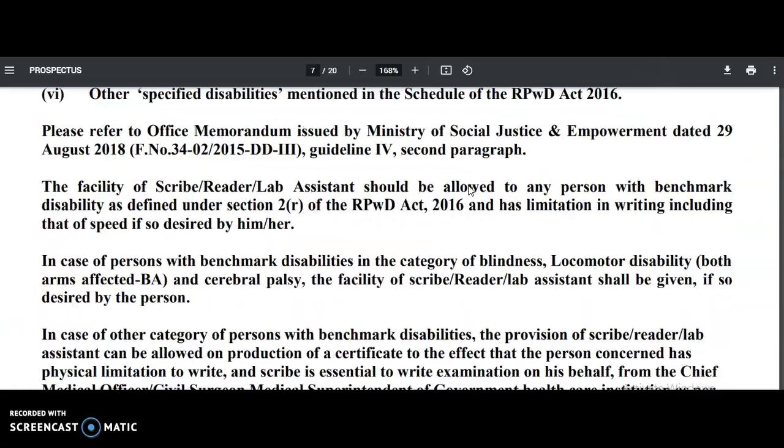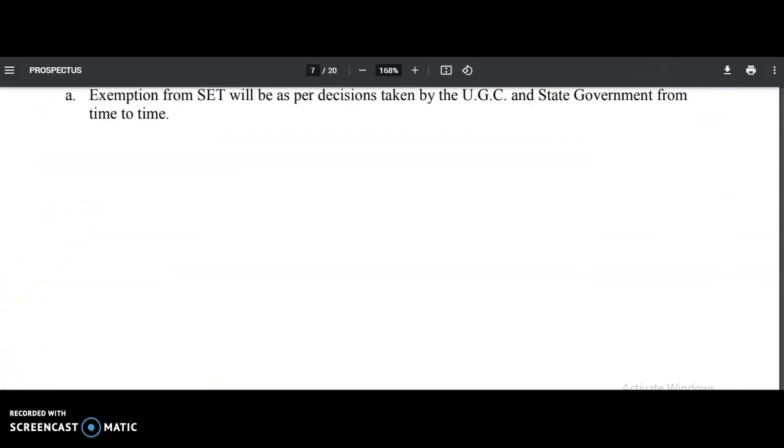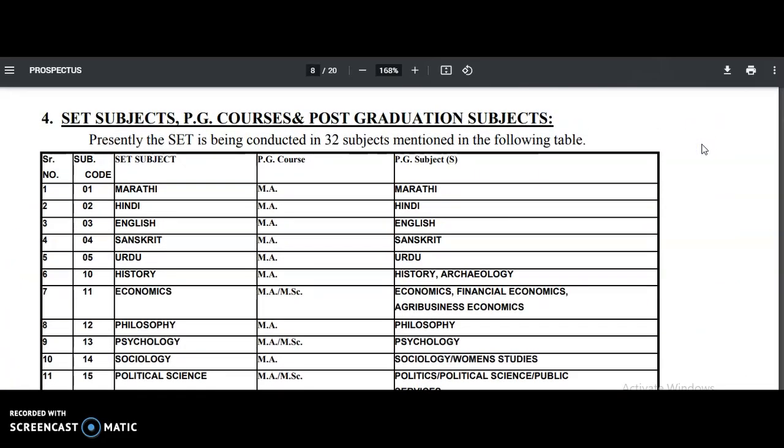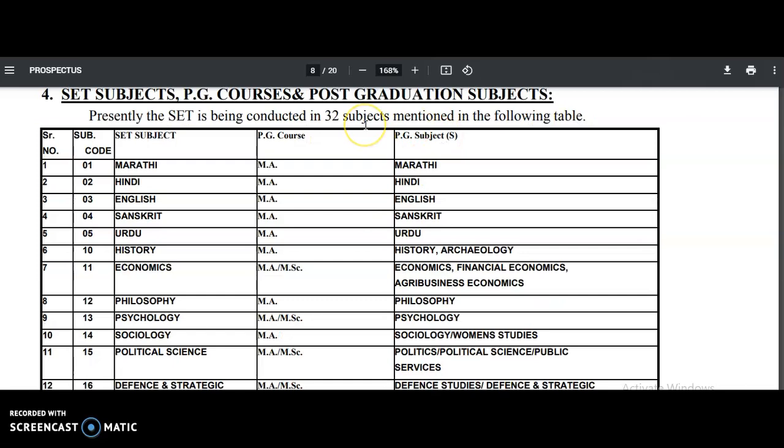And next, coming to what the different subjects are. Currently MH SET is conducting the SET exam for a total of 32 subjects.